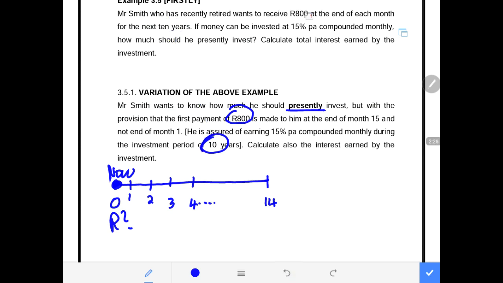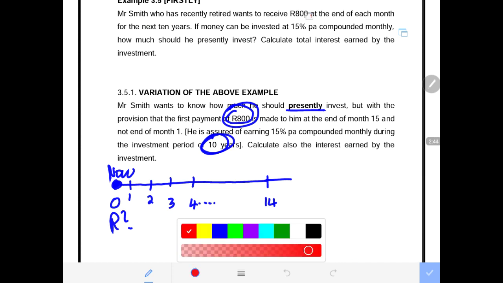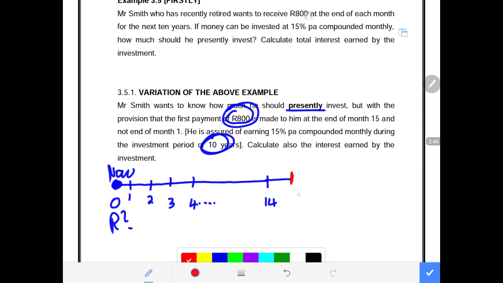So now he still wants to receive the amount of 800 in the next 10 years, but starting in the 15th month. He does not want to start earning the 800 from the beginning of the period or one time interval after. Meaning here in month number 15, he starts earning an amount of 800.